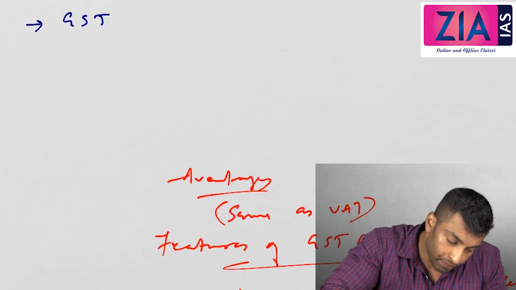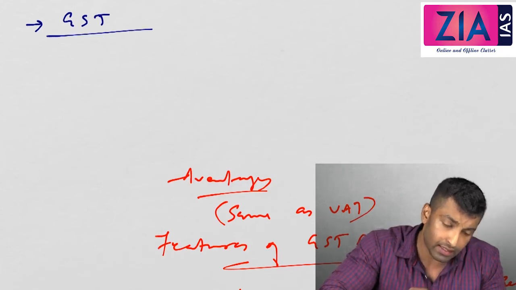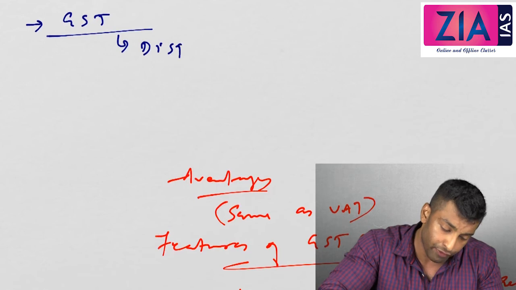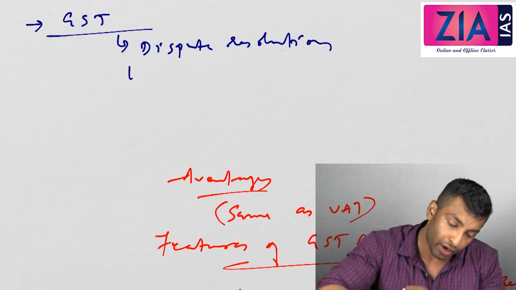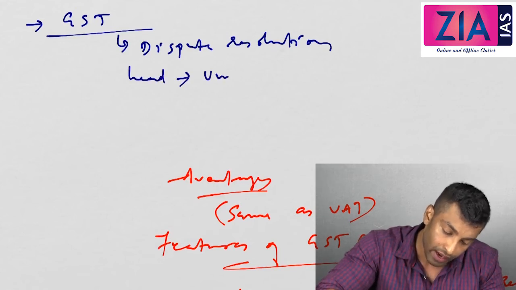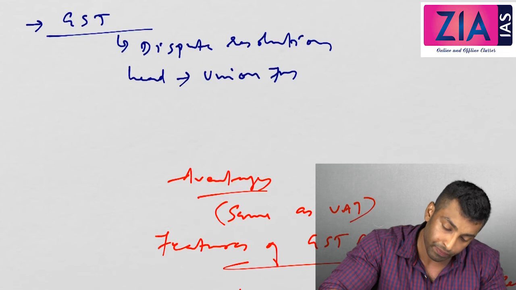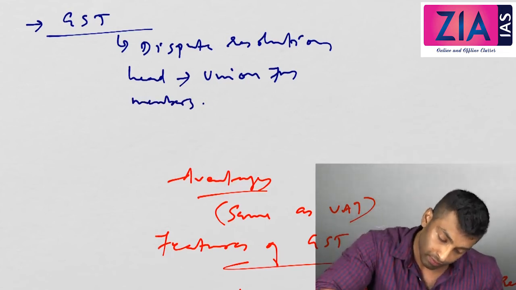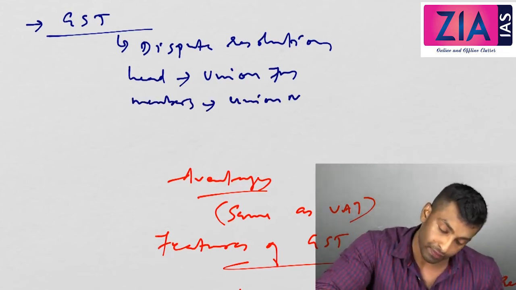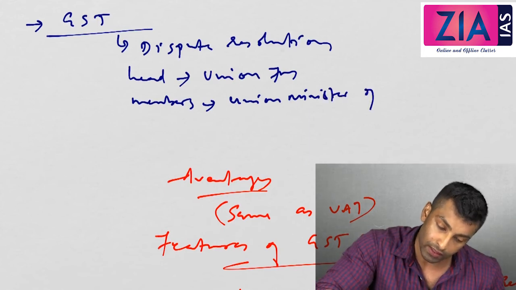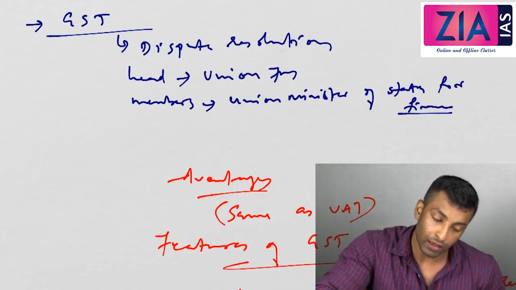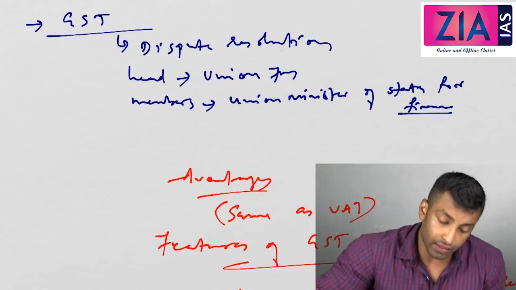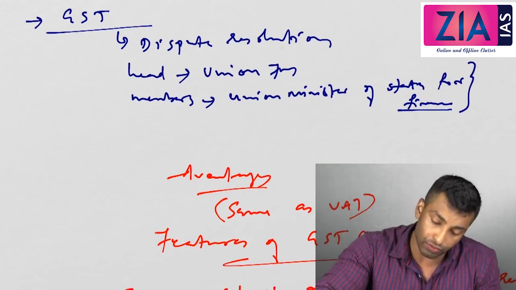Second point, a GST Council will be established within 60 days of enactment of this act, and this is basically for dispute resolution. The head of this will be the Union Finance Minister. The members: Union Ministers of State for Finance. These are state rank ministers within the central government, so a different rank.